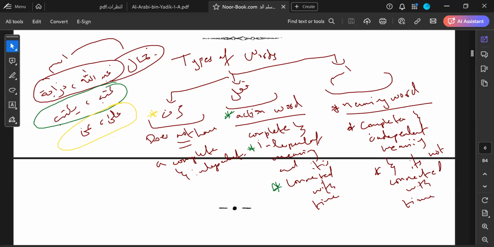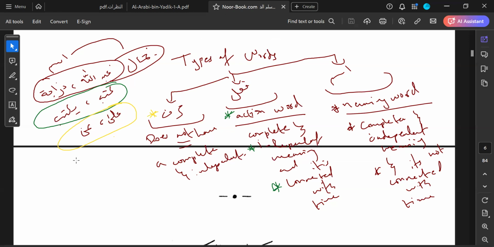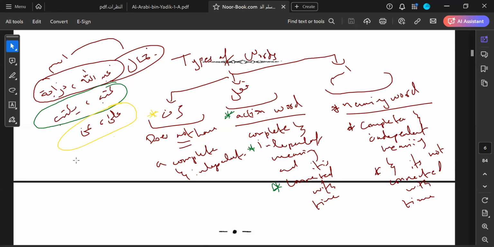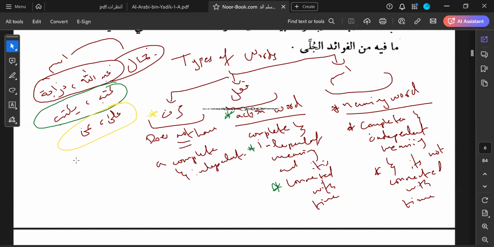The second method is by way of alamat or markers, or we can say distinguishing features. Ism, nouns have their own distinguishing features. Fi'l has its own distinguishing features. Harf has its own distinguishing features. One very easy way to spot an ism is, so let's talk about the features.